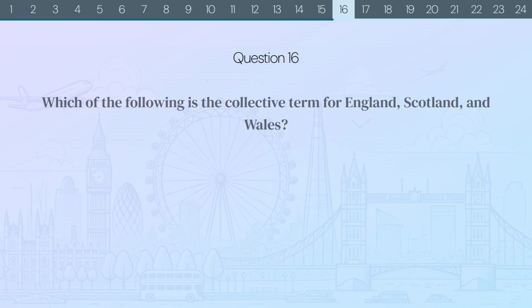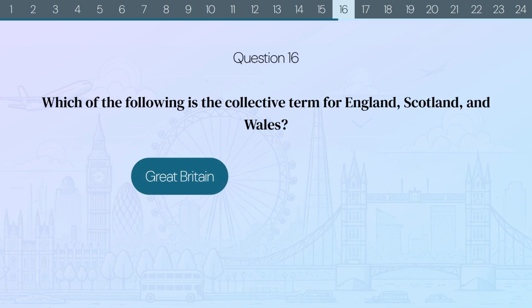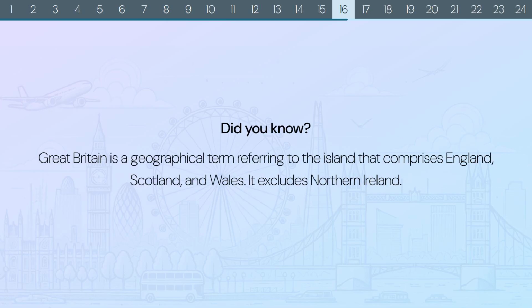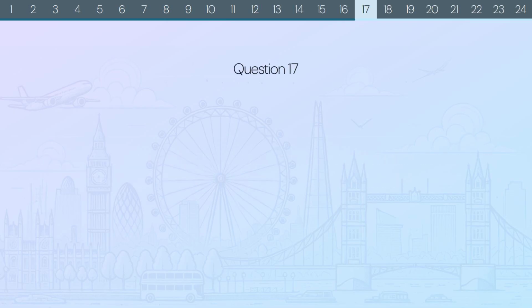Question 16. Which of the following is the collective term for England, Scotland and Wales? Great Britain, the British Isles, Northern Ireland, or the United Kingdom? The correct answer is Great Britain. Did you know? Great Britain is a geographical term referring to the island that comprises England, Scotland, and Wales. It excludes Northern Ireland.